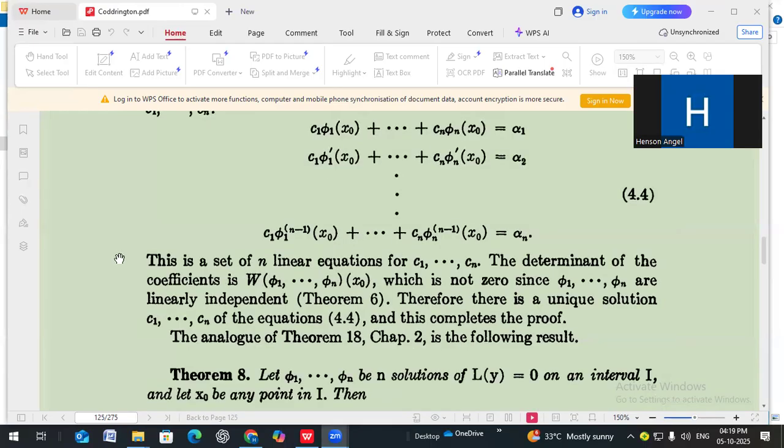So this is a set of linear equations for C1, C2, C3, ..., Cn. The determinant of the coefficients is the Wronskian at x0, which is not 0, since φ1, φ2, φ3, ..., φn are independent. Therefore, there is a unique solution C1, C2, C3, ..., Cn of the equations, and this completes the proof.